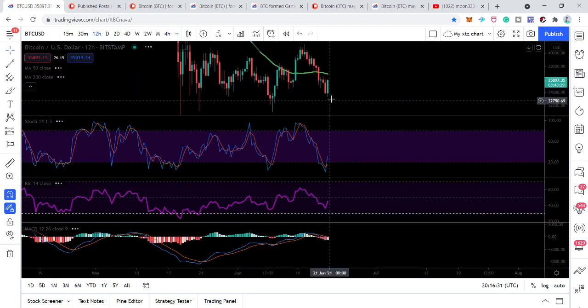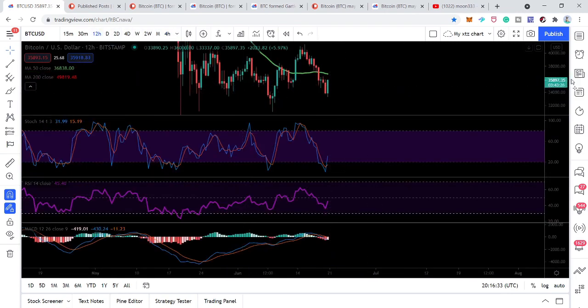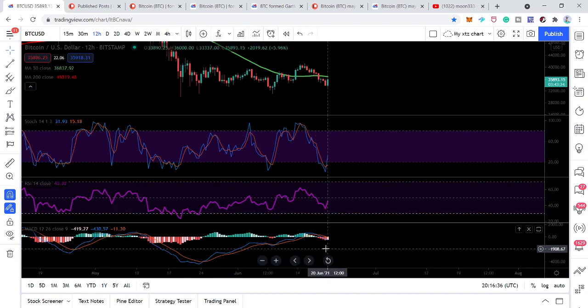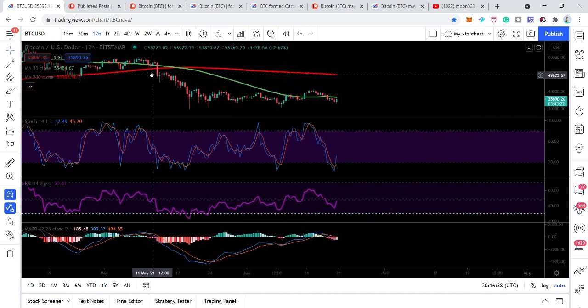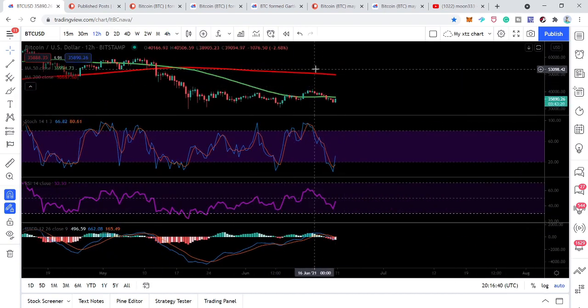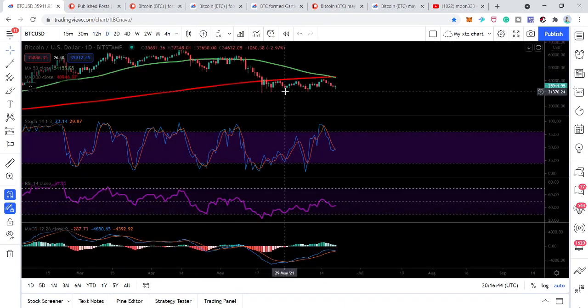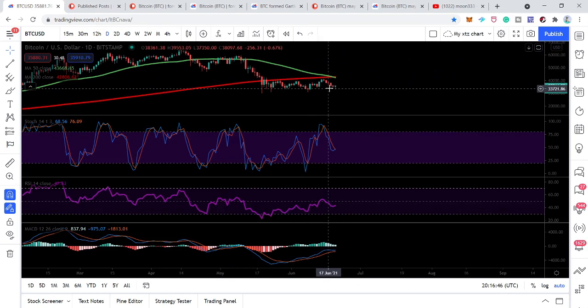Let me show you. We are on the 12-hour here in the death cross. You can see the 50 simple moving average is down, and the 200 is above the 50. And on the daily time frame chart, we have just received this death cross. So this was the update so far.